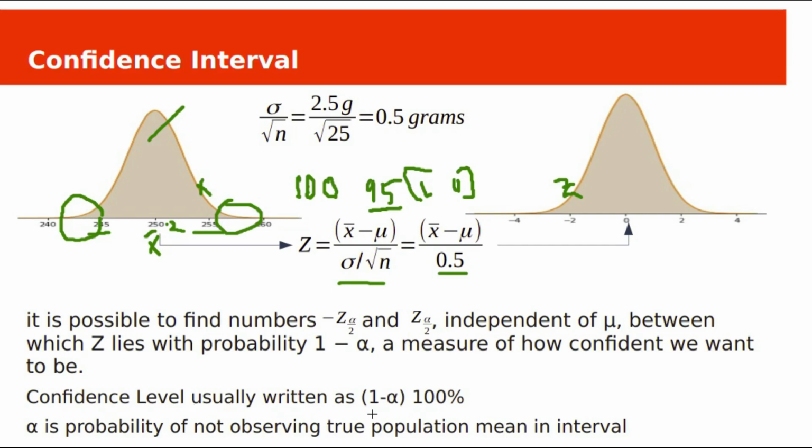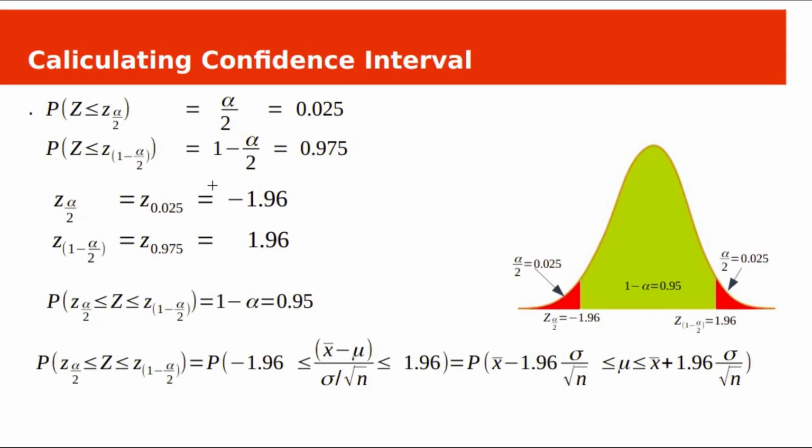Confidence level is usually written as 1 minus alpha, times 100%. Here alpha is the probability of not observing the true population mean in the interval, meaning the probability of the machine filling values lower than 245 or greater than 255. We can distribute alpha equally, alpha by 2, on either side of the distribution. Alpha is 0.05 for a 95% confidence level. We need to distribute this alpha of 0.05 equally in the left tail and right tail. Alpha by 2 will be 0.025 on the left side and 0.025 on the right side.